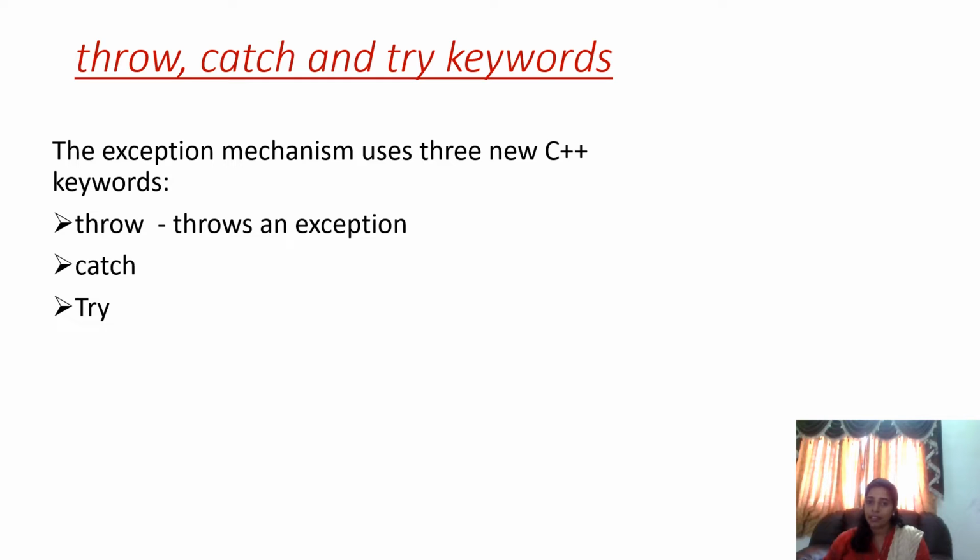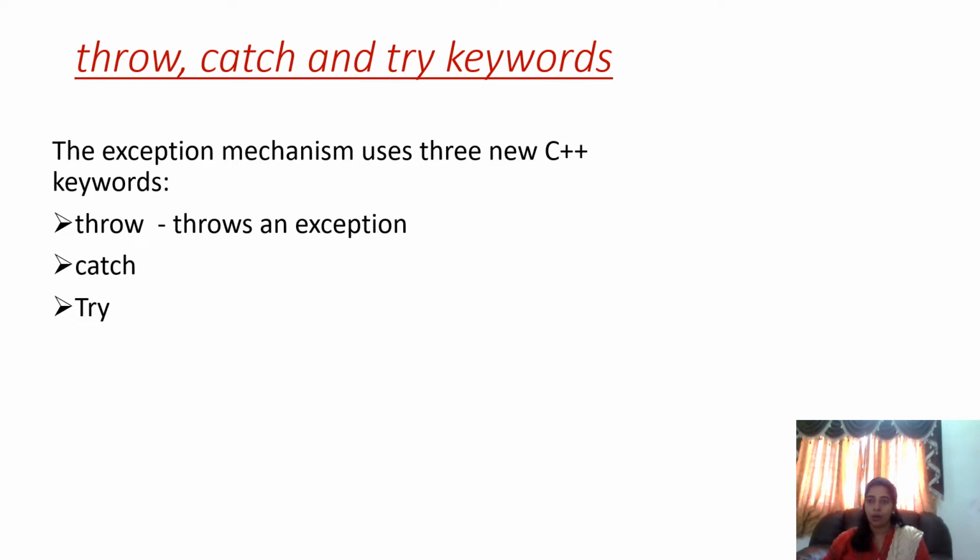In the exception mechanism, we use three important keywords. One is throw, the other is catch, and the last one is the try block. We'll see what these throw, catch and try are. All these are keywords which are used for exception handling. All of this should be written in a program to handle possible exceptions. So we have to define the possible exceptions and write them in the program, and then all the errors may be eliminated.